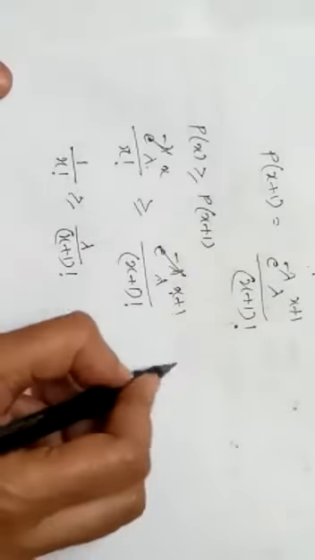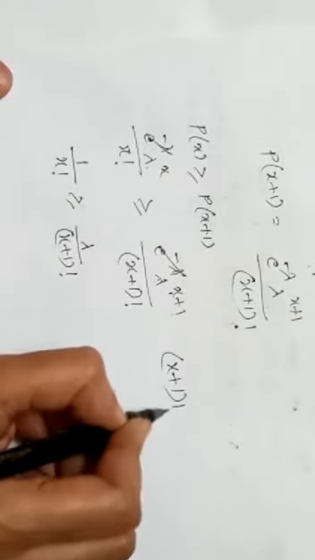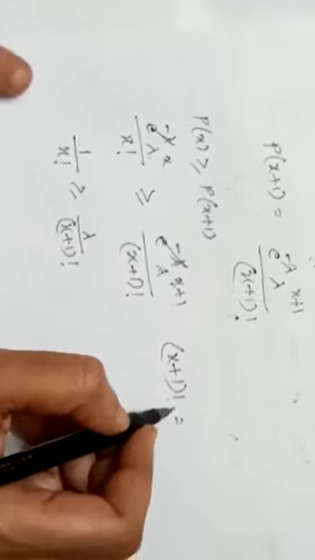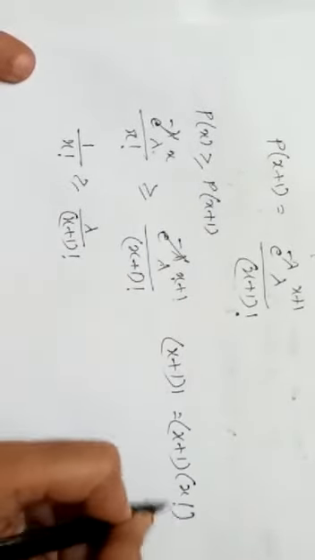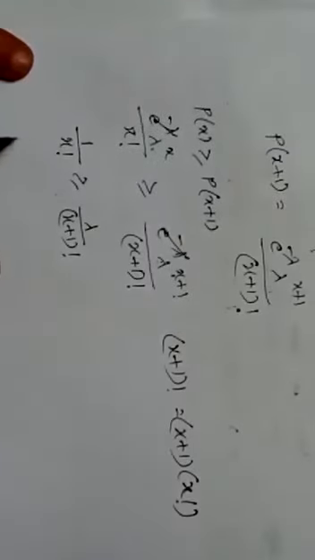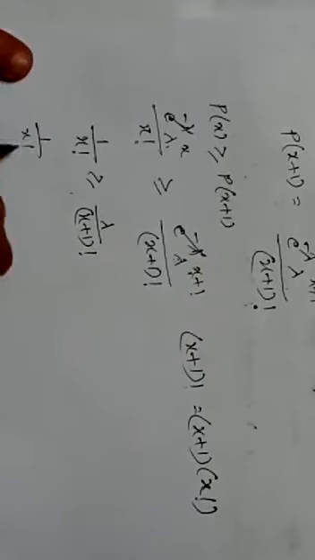Now we can expand x plus 1 factorial as x plus 1 into x factorial. Substituting, we get 1 by x factorial greater than or equal to lambda by x plus 1 into x factorial.